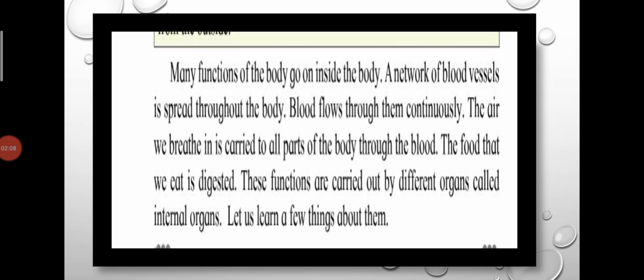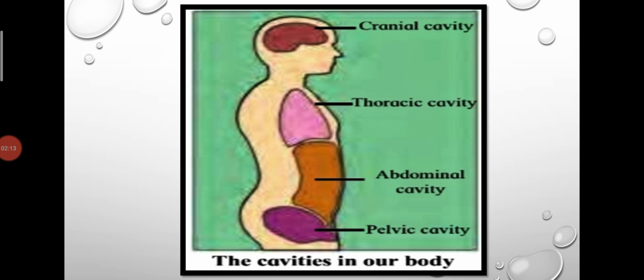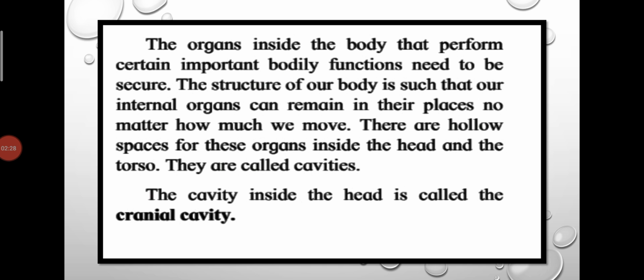Let us learn a few things about them. Cranial cavity, thoracic cavity, abdominal cavity, pelvic cavity. These are the cavities which are there inside our body. The organs inside the body that perform certain important bodily functions need to be secure.